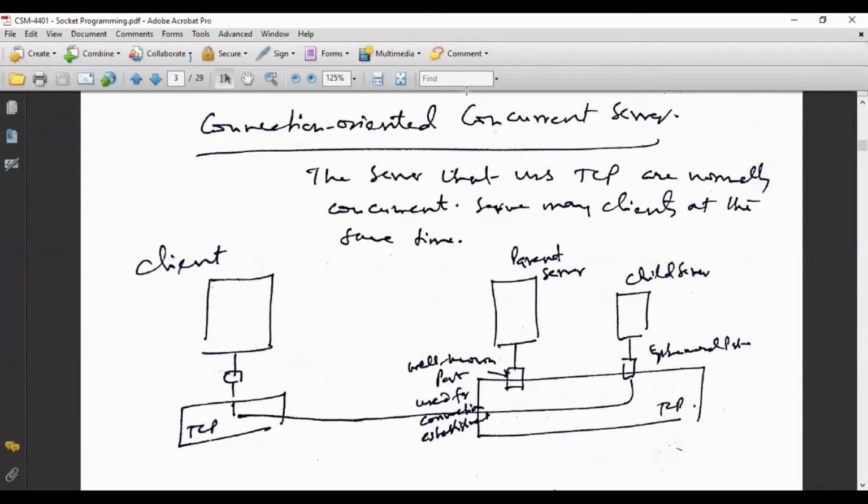The parent server will again spawn another child server, which we can call child server number 3, and hands over the request of client number 3 to it. Child server number 3 will provide all sort of services to client number 3, and once the services are completed, that child server terminates or dies out. So this is the mechanism of providing concurrent services to the clients.